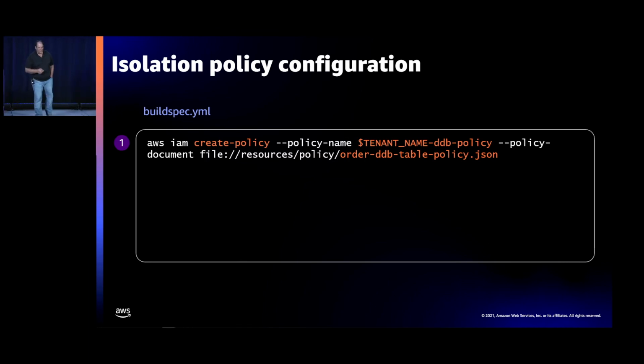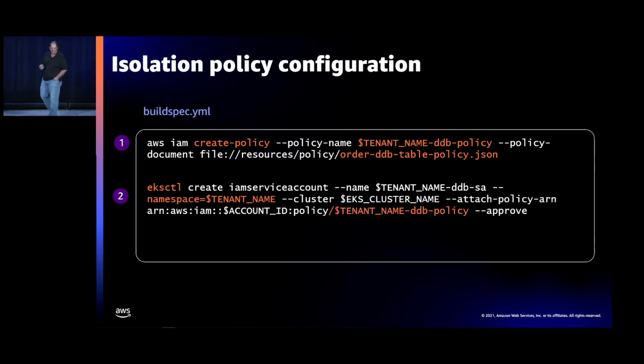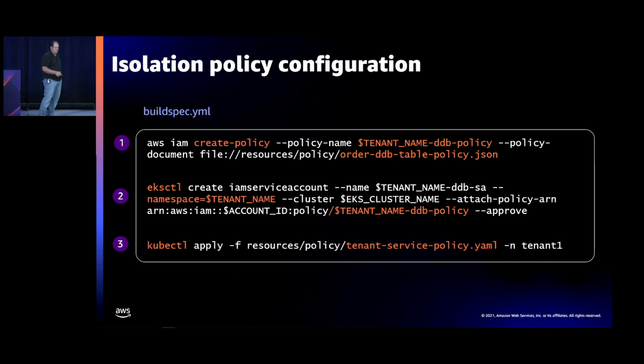So when we dig in here, you'll see we create a policy for accessing DynamoDB. This is that service account policy that's happening here. So for that table that we create, we also now create this policy that is the service account policy. We will also then go apply that policy using the eksctl command. And then the last step here is to apply that policy that sort of prevents our cross-tenant access across the namespaces. So when you're all done here and you go open up build spec YAML, you're going to see both the isolation story inside that build spec YAML, and you're going to see all that provisioning bits inside that build spec YAML.